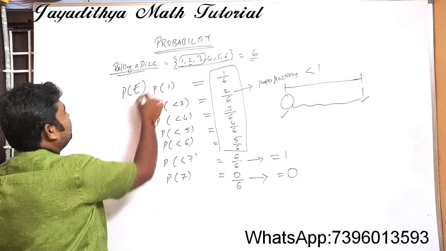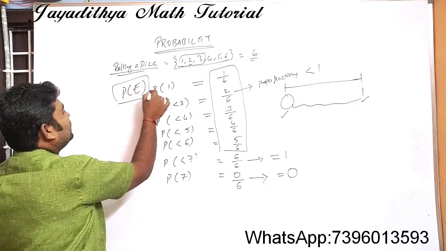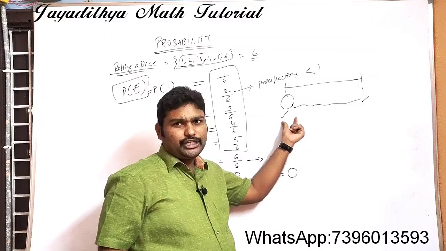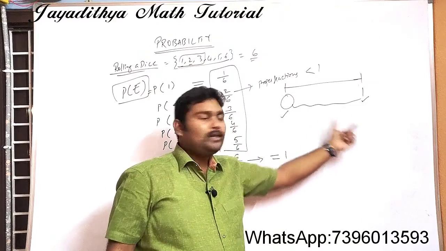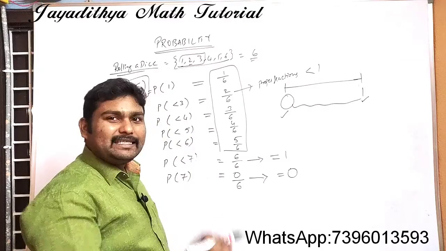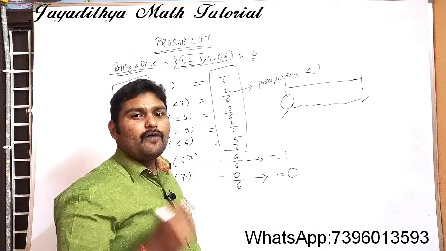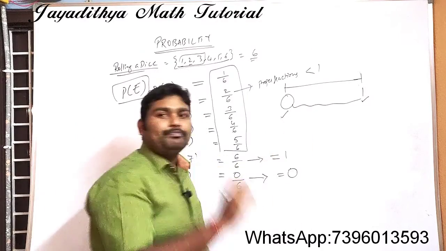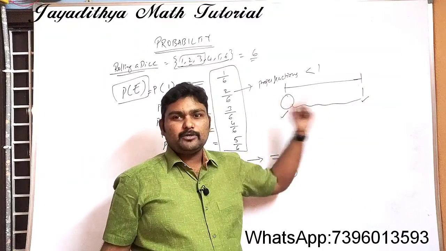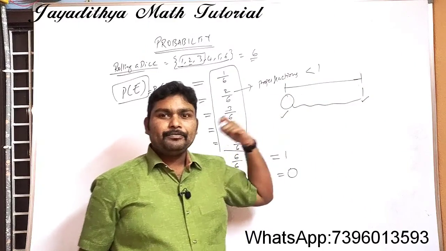probability of an event. For any probability of an event, what values are we getting? We are getting a value 0, or we are getting value 1, or we are getting intermediate values. So see here, the minimum value of a probability is 0 and the maximum value of the probability will be 1.